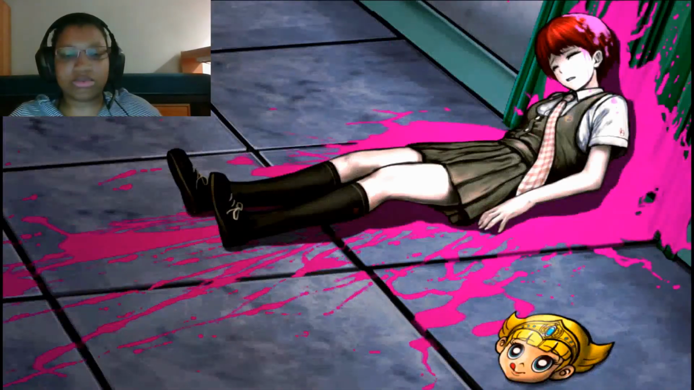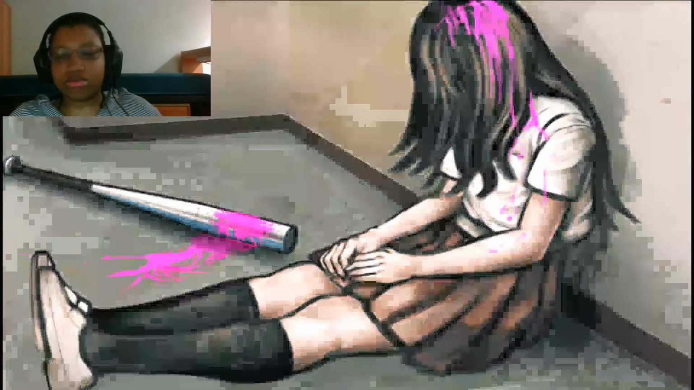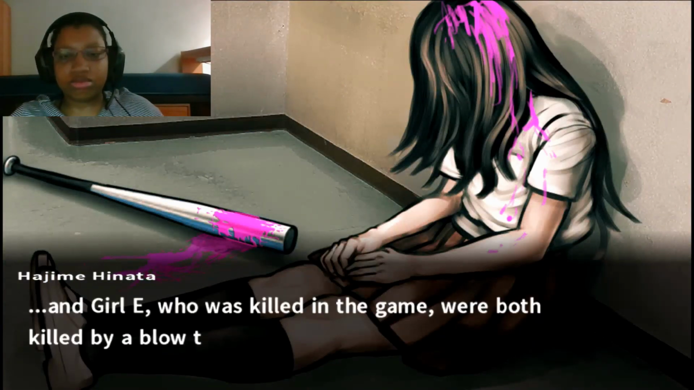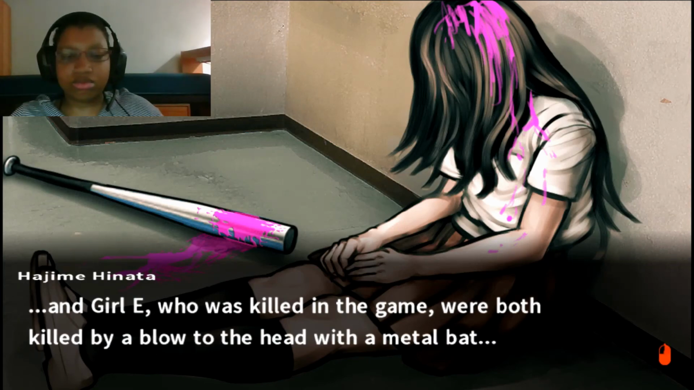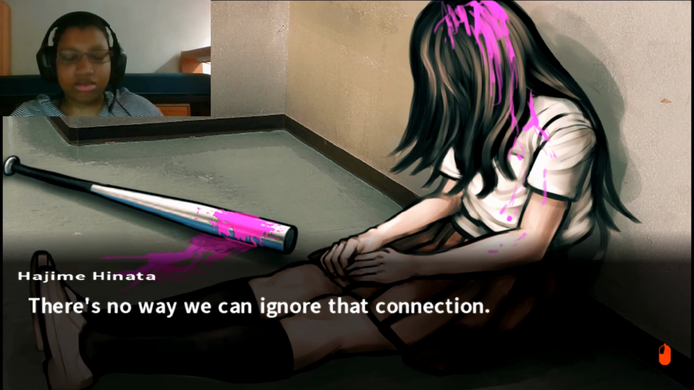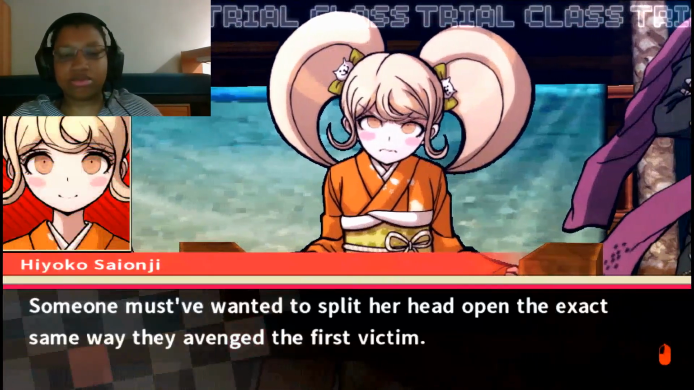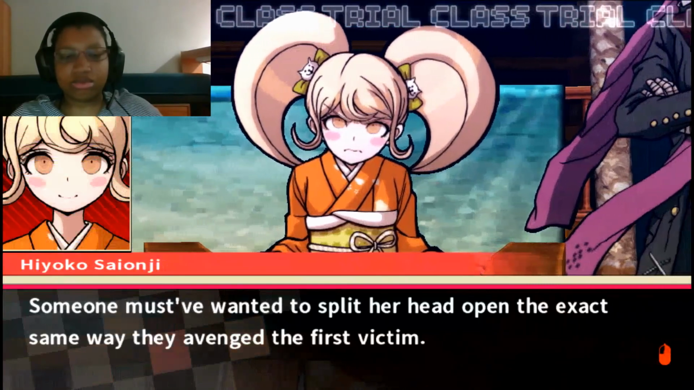Yep. As proof, Mahiru, who was killed in the beach house, and Girl E, who was killed in the game, were both killed by a blow to the head with a metal bat. There's no way we can ignore that connection. Yeah. Someone must have wanted to split her head open the exact same way they avenged the first victim.